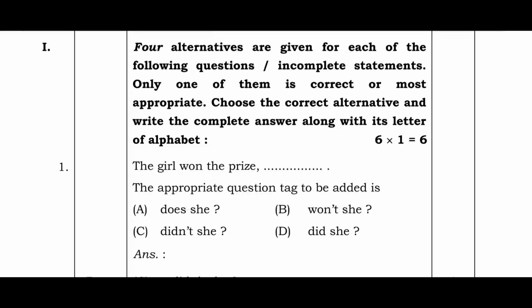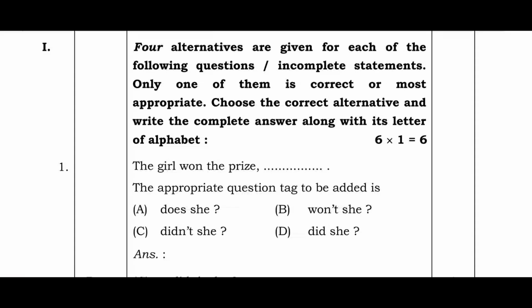Today we will discuss the first language English NCERT question paper. The version is 15E. We will begin with: 4 alternatives are given for each of the following questions or incomplete statements. Only one of them is correct or most appropriate. Choose the correct alternative and write the complete answer along with its letter of alphabet.